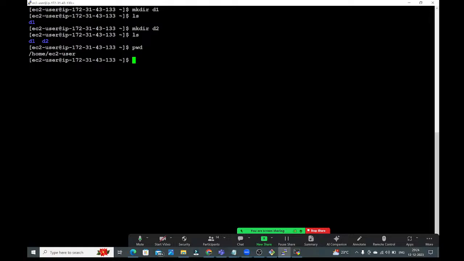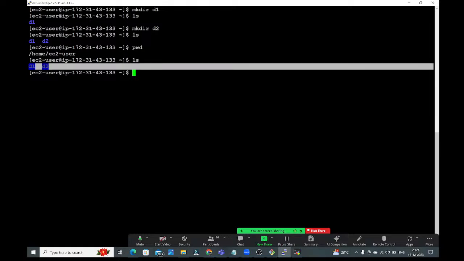What will the ls command do? ls command will print the list of files. Whether it is directory file or normal text file, ls command will print the list of files which are available in the present working directory. Here in home EC2-user, whatever files are available, it is showing all of them.